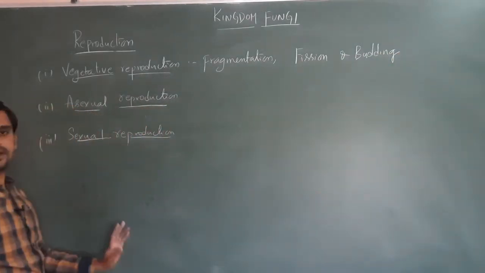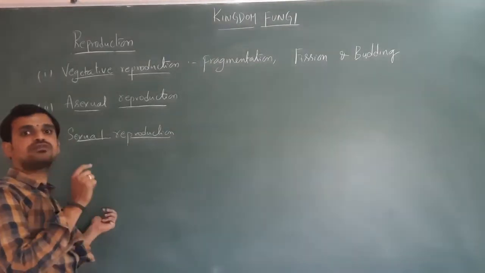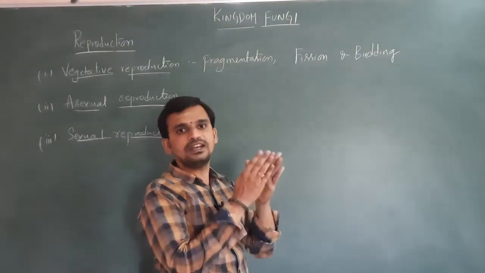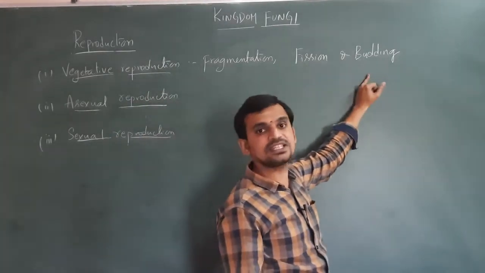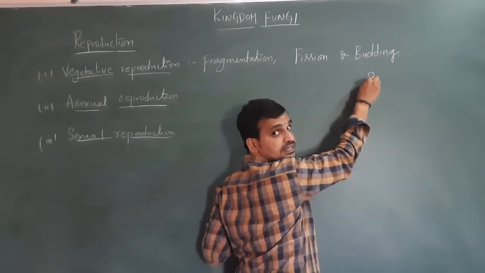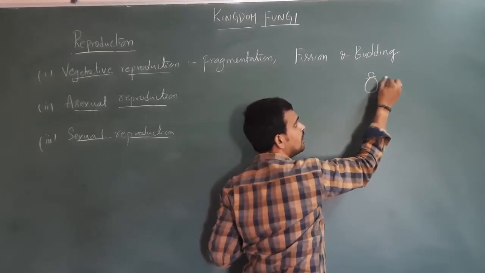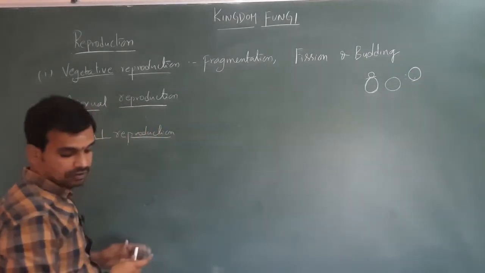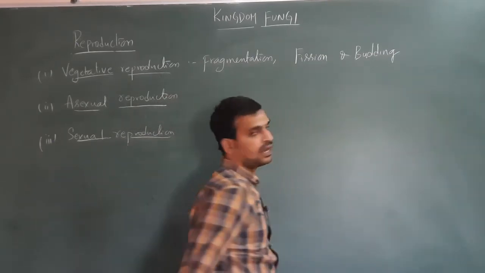First, coming to the fragmentation, the organism can divide into fragments. Each fragment can develop into a new organism. That is called fragmentation. Fission is nothing but division. One organism can be divided into two. Next, budding. Yeast can reproduce by budding. For example, this is the yeast cell. It can form a bud like this. Later, the bud separates from the main cell and develops into a big cell. That is called budding. So vegetative reproduction mainly takes place by three methods: fragmentation, fission and budding.